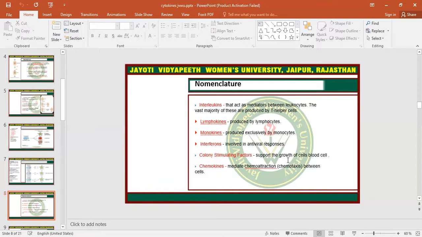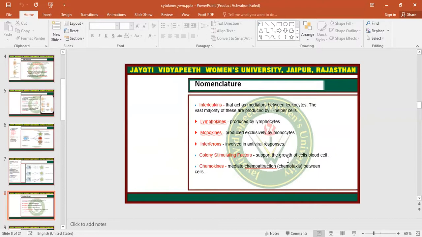If we were talking about interleukin 4, interferon gamma, how was the nomenclature conducted? First one is interleukins. How are the interleukins nominated? Interleukin nomenclature is based on the type of the cell from which they are originated. First thing is that it is dependent on the type of the cells from which they are originated,